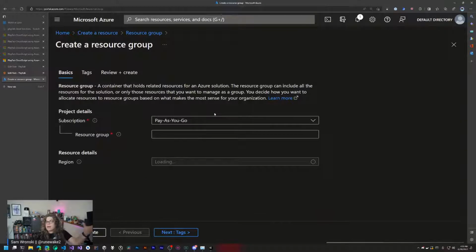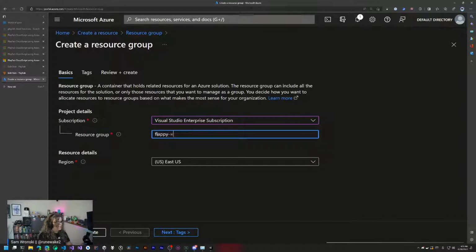Whenever I'm testing something out or trying something new, my first go-to is to create a new resource group. The advantage of doing a new resource group as opposed to a testing resource group is you can clean up things really quickly. If you ever want to reset and undo everything you created as a result of that project, you can just delete the resource group and it will all go away with it. That makes cleanup easier as opposed to putting everything in one resource group, where you then have to figure out what's assigned to what and how everything's related. So I just find this easier.